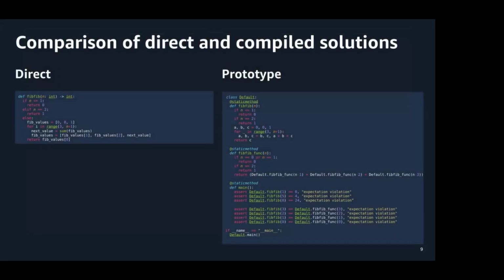Let's briefly compare the 2 solutions we have encountered so far. On the left, you see the directly generated Python code from the start of the presentation. It was directly generated by an LLM without going through Dafny. On the right, you see Python code produced by our prototype, which uses Dafny as an intermediate language. The output consists of an imperative implementation, a functional specification, tests that were provided by the user in their prompts, and additional tests generated by our tool. The program is runtime safe, and its correctness is implicit through a proof in Dafny that we generated.